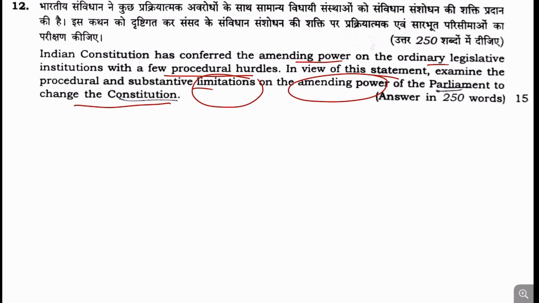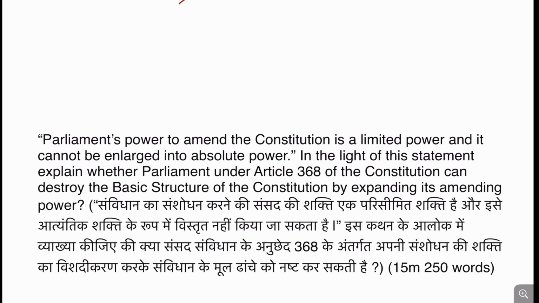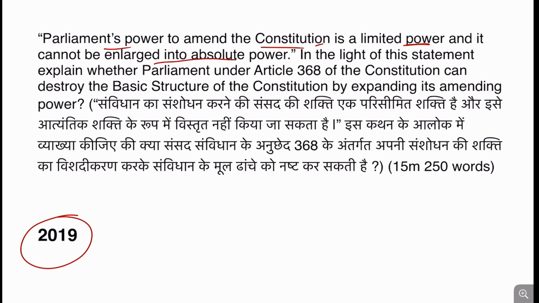Constitution. So limitation on the amending power of the Parliament has been discussed, and amendment as a theme has already been asked by UPSC a multiple number of times. Okay, if we see this question of 2019 also, Parliament's power to amend the Constitution is limited power and cannot be enlarged into absolute power. You have to discuss it under Article 368.